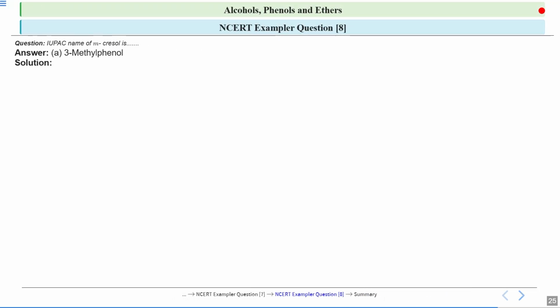So let us see the solution. m-cresol. This is a case of a phenol because 3-methylphenol is the correct answer. This is a case of a substituted phenol. So 3-methylphenol is the IUPAC name, and the common name for this 3-methylphenol is metacresol. So this is the structure of metacresol. See, this CH3 is meta to this OH because this is the ortho position, this is the meta position, and this is the para position. So since this CH3 is meta to this OH group, it is metacresol. This is the common name.